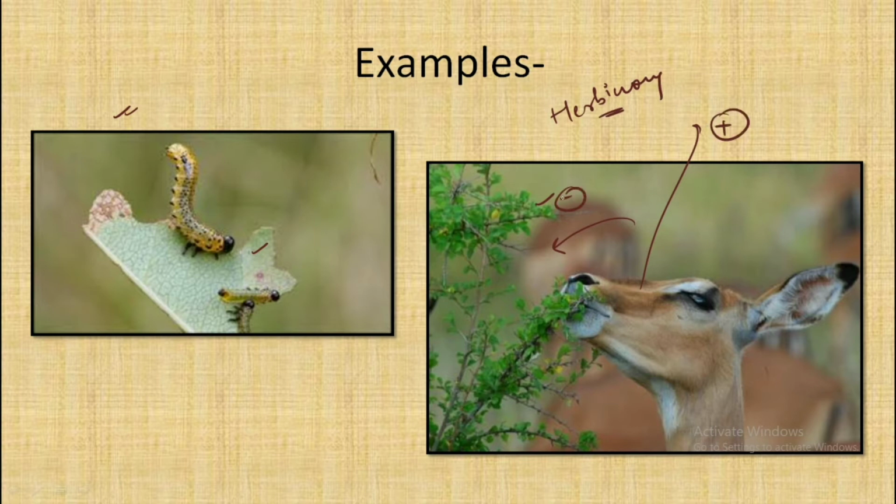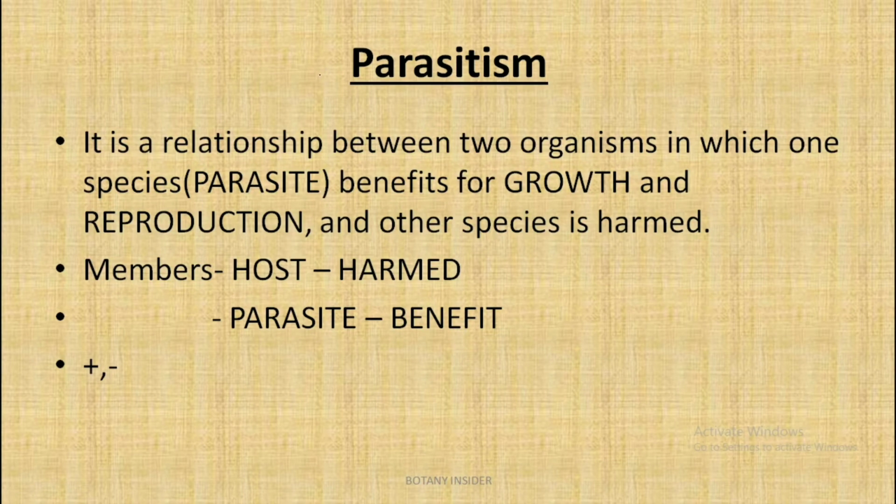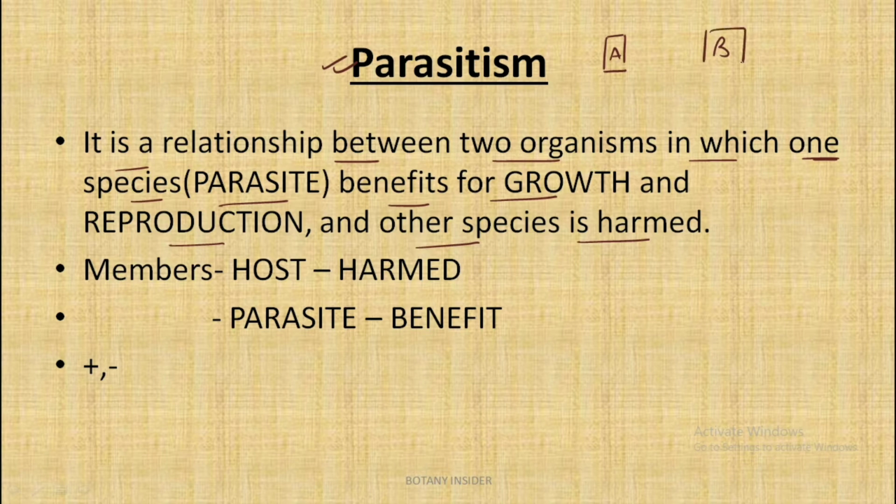getting negatively affected. The third type of negative interaction is parasitism. So what is parasitism? It is a relationship between two organisms in which one species, that is the parasite, benefits for growth and reproduction and the other species is harmed. For example, consider this is species A and this is species B. Species A is the parasite and species B is the host.